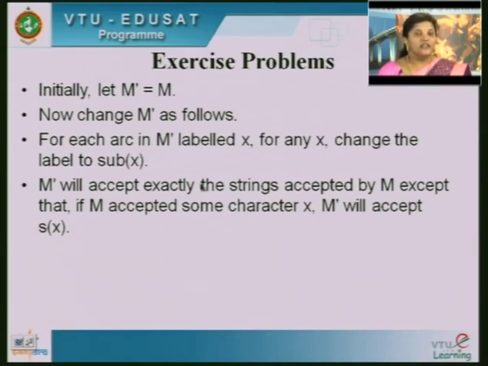M dash will accept exactly the strings accepted by M, except that if M accepted some character x, then M dash will accept sub of x. This is how you can do it by the construction method, and you can prove that the regular languages are closed under letter substitution.